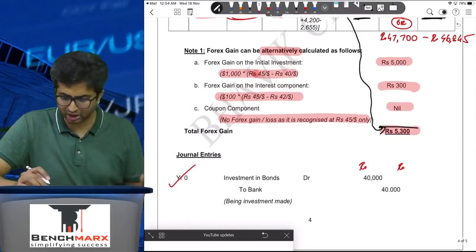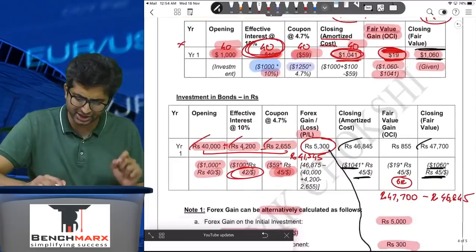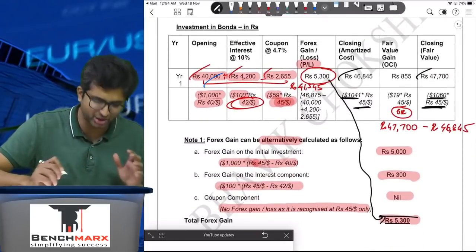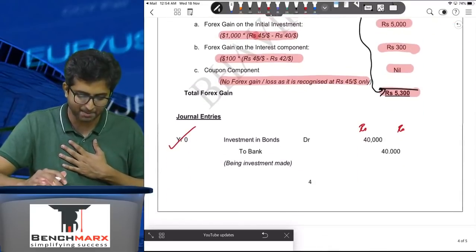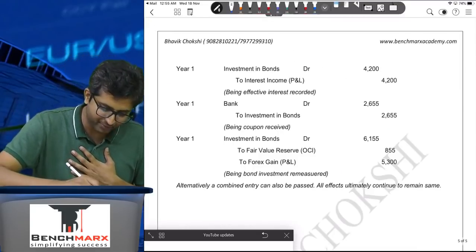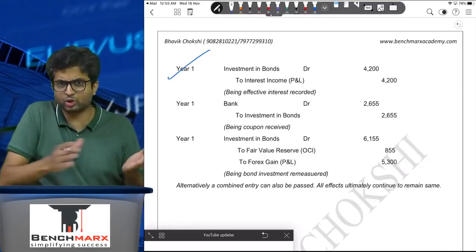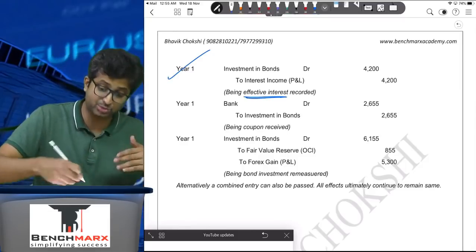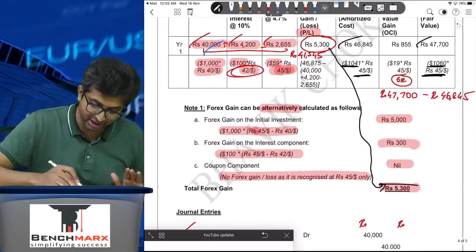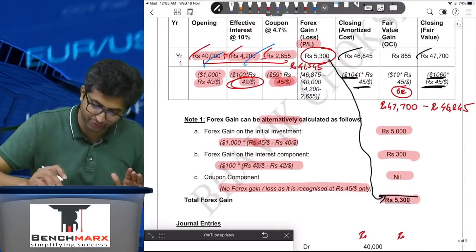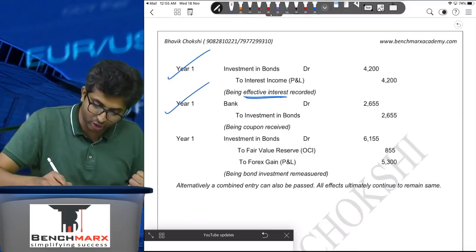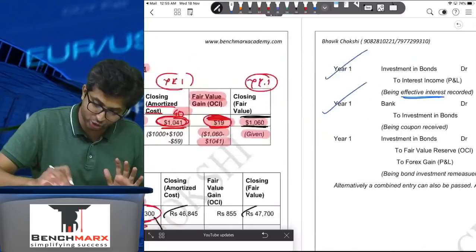Okay, so what I've done over here is for each of these items I've passed the journal entry. So we have passed the journal entry for 40,000. I'm just doing it in rough. Please pardon me for my mess in the presentation here. Then you have year one. During the year you will pass the entry for interest. So I've passed a separate entry for effective interest, investment in bonds account debit to interest income. Everything is in rupees. So you've passed the entry for 4,200. Then coupon, money is received, bank account debit to investment in bonds in rupees 2,655.